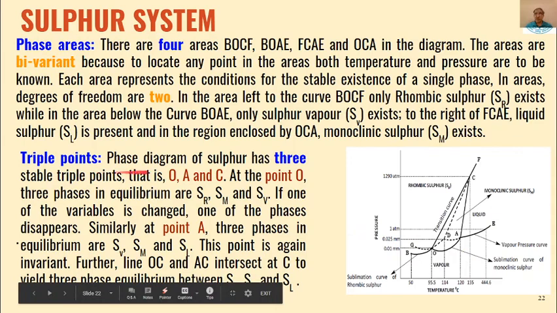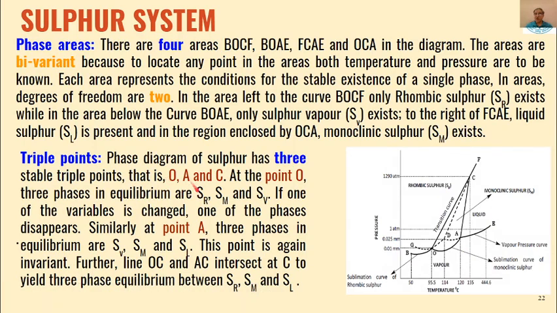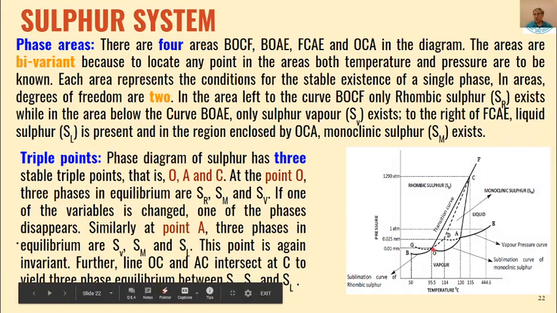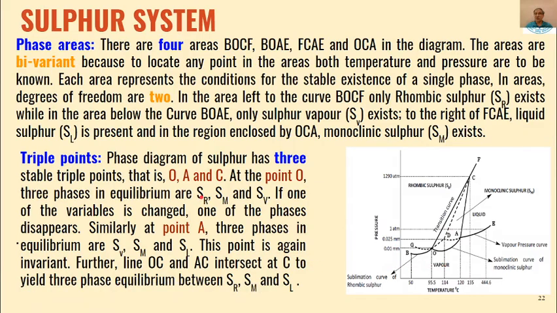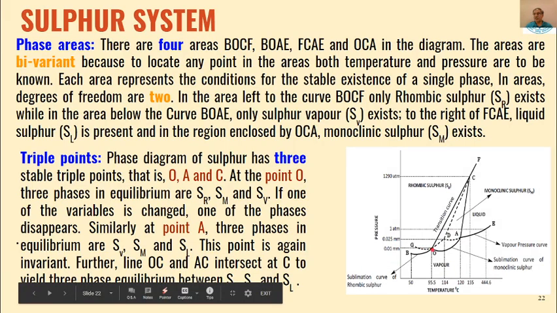Then triple points. The phase diagram of sulfur has three triple points: O, A and C. At O we will have rhombic sulfur, monoclinic sulfur and vapor sulfur. These three phases will coexist.